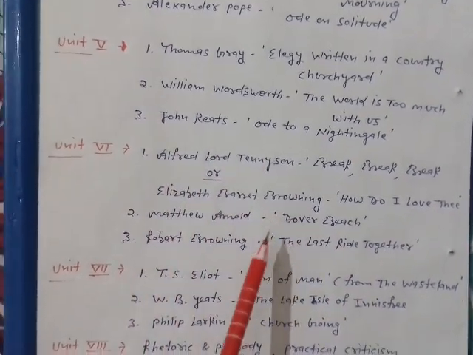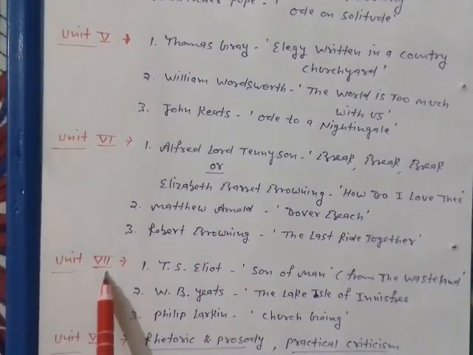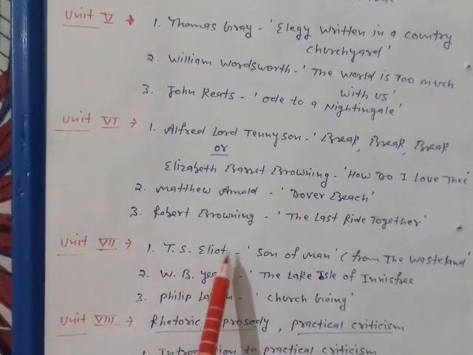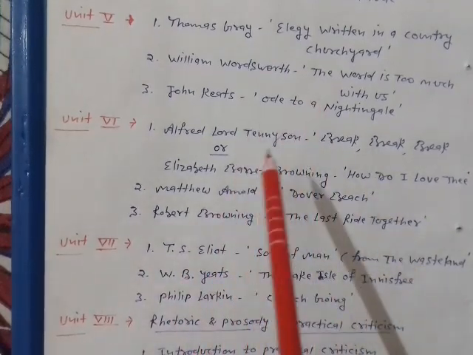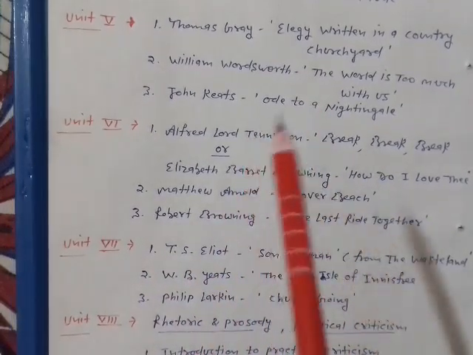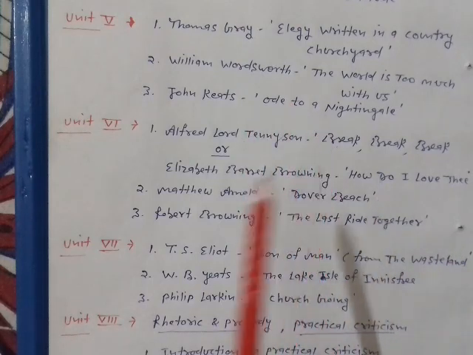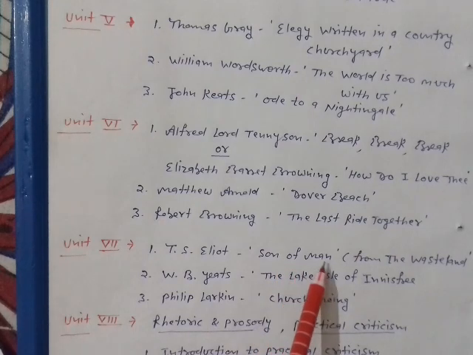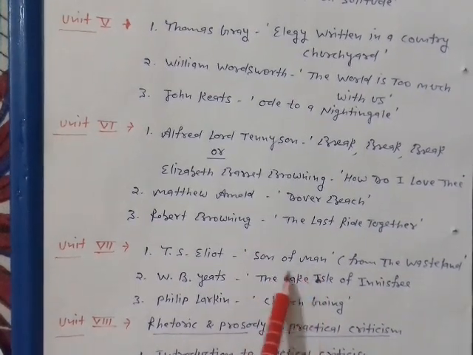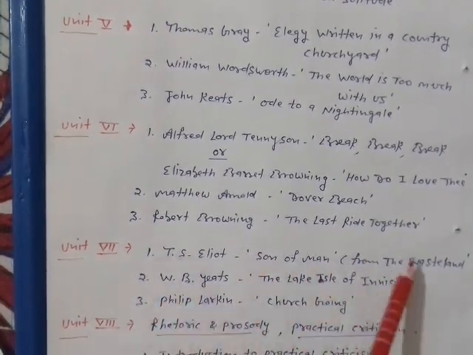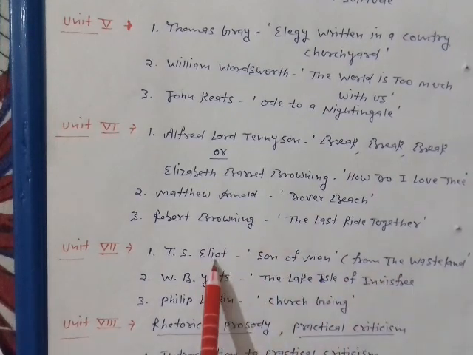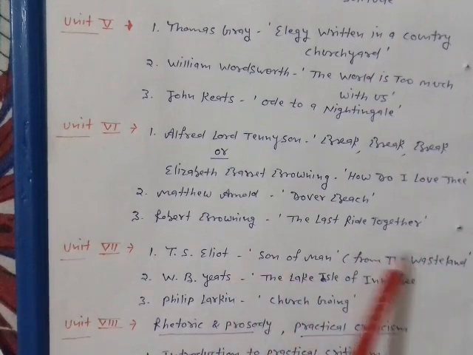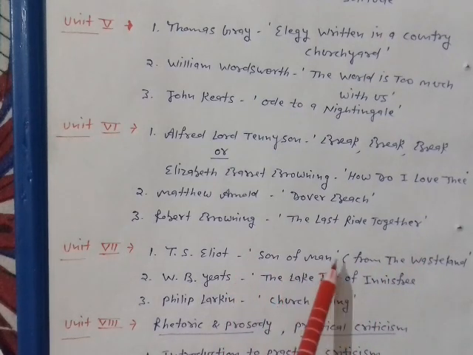This is the syllabus. Now Unit 7, again poets. All these were Victorian poets, and now again poets, T.S. Eliot. You can see that your second semester is completely based on poetry. T.S. Eliot, Son of Man, and this extract belongs to his poem The Waste Land. Here you have been prescribed only Son of Man.